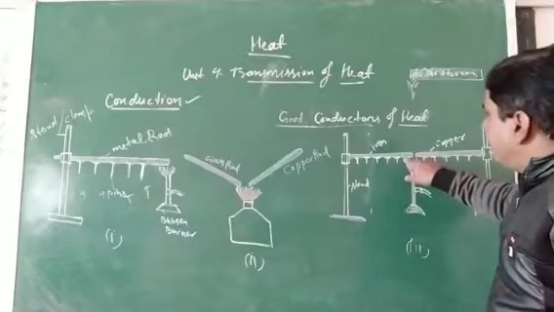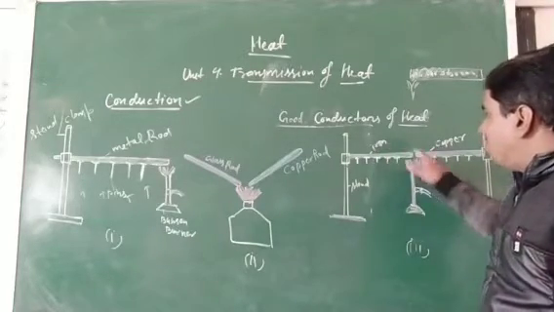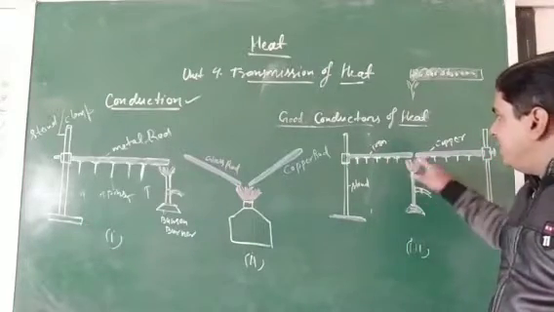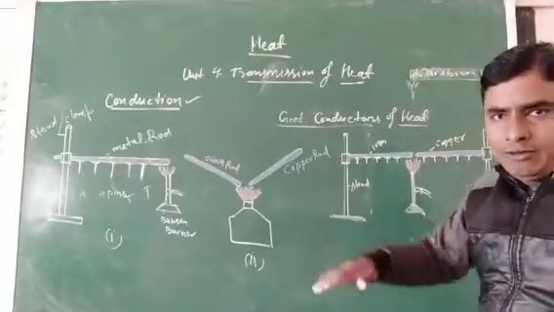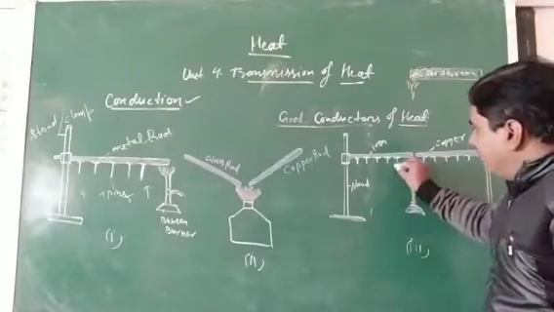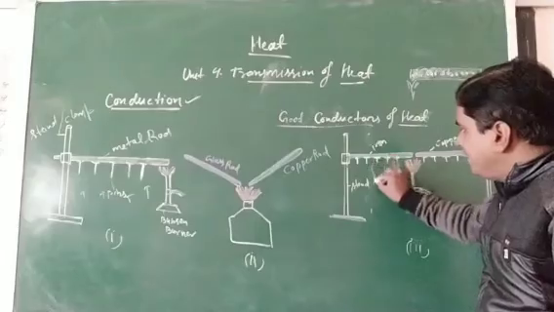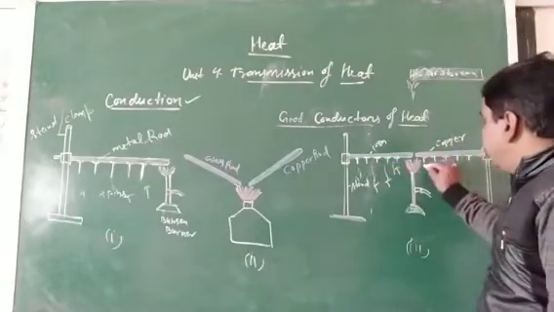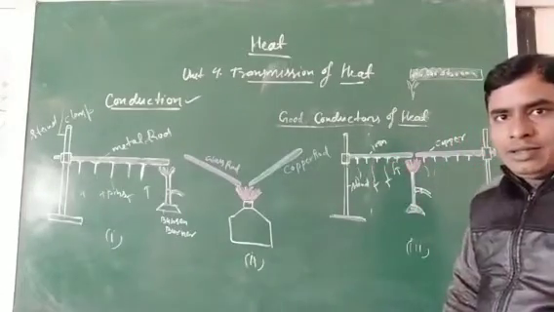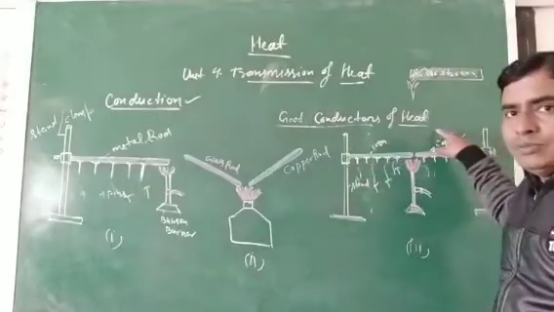When the heat energy transfers to both rods, the pins will start falling down one by one. First this pin, then this pin, then this pin, same here. But what is the difference between these two processes?